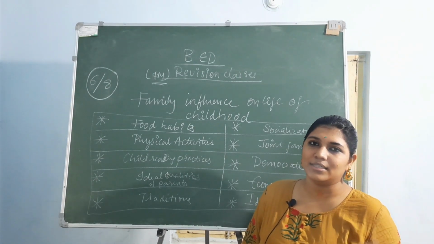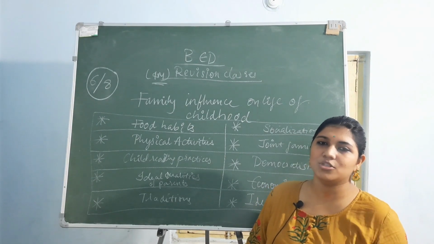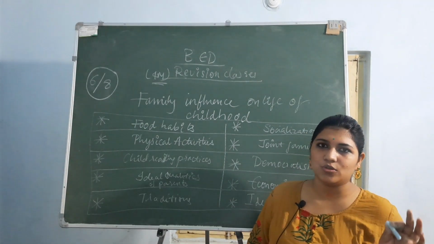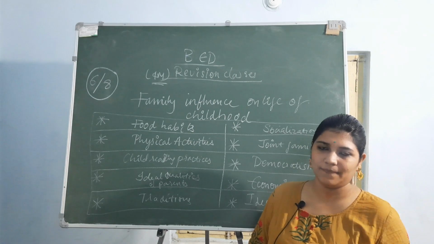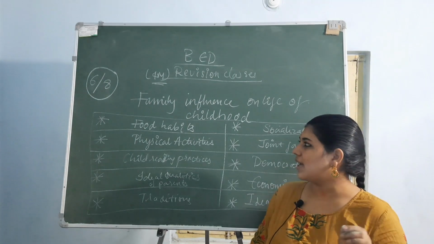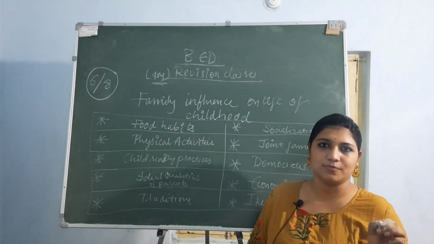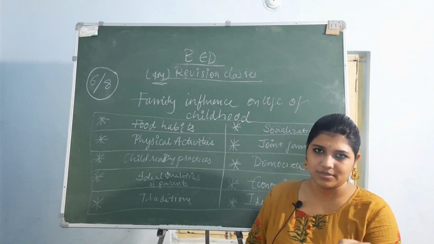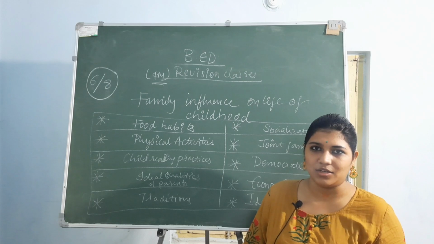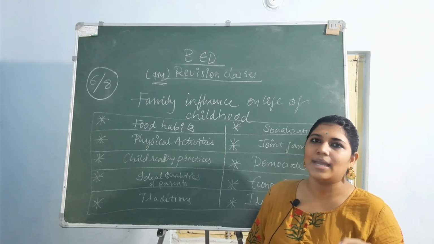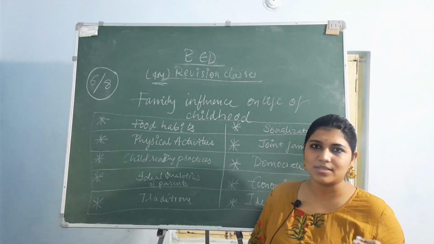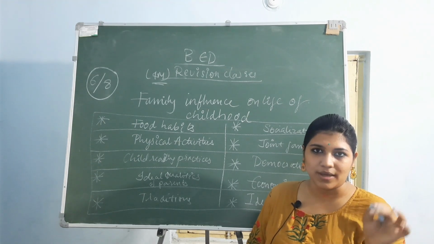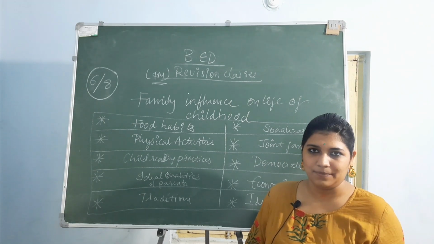But the diet plays a major role in the development of the brain and also the body of the child. Yes or no? If you are having healthy food, follow a proper diet. In the morning at 8 a.m. you should have breakfast, at 12 o'clock lunch, at 4 o'clock snacks, and then you will have some liquid supplements, and at night at sharp 8 you have to have dinner and go to sleep.